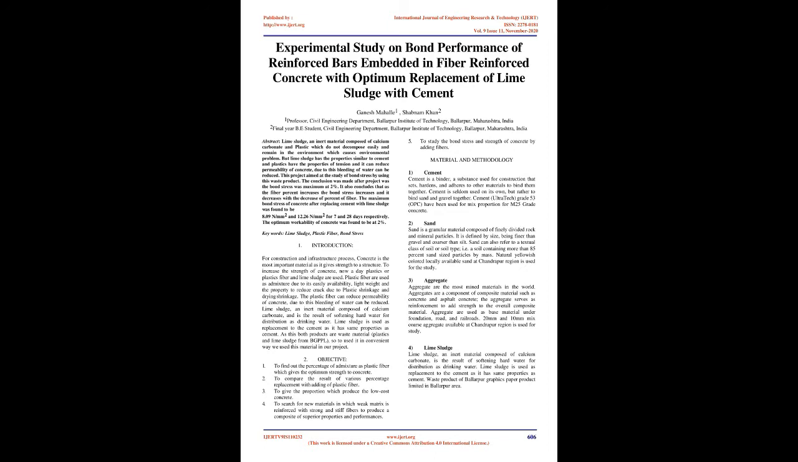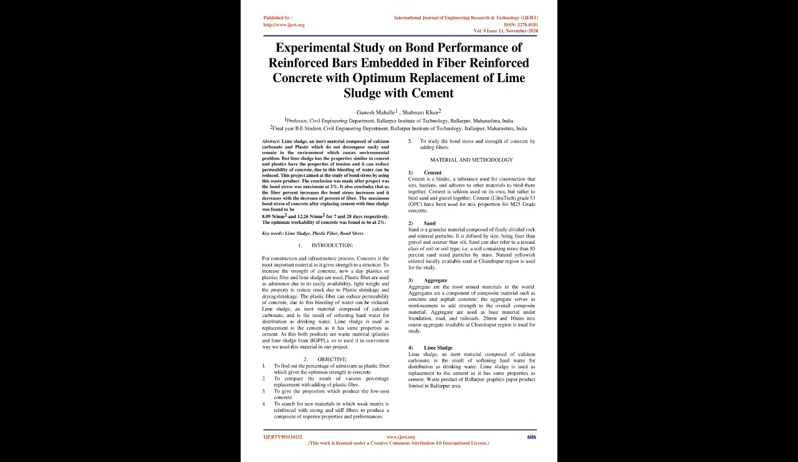1. Introduction. For construction and infrastructure, concrete is the most important material as it gives strength to a structure. To increase the strength of concrete, nowadays plastic fiber and lime sludge are used. Plastic fiber is used as an admixture due to its easy availability, light weight, and the property to reduce cracks due to plastic shrinkage and drying shrinkage. The plastic fiber can reduce permeability of concrete. Due to this, bleeding of water can be reduced.